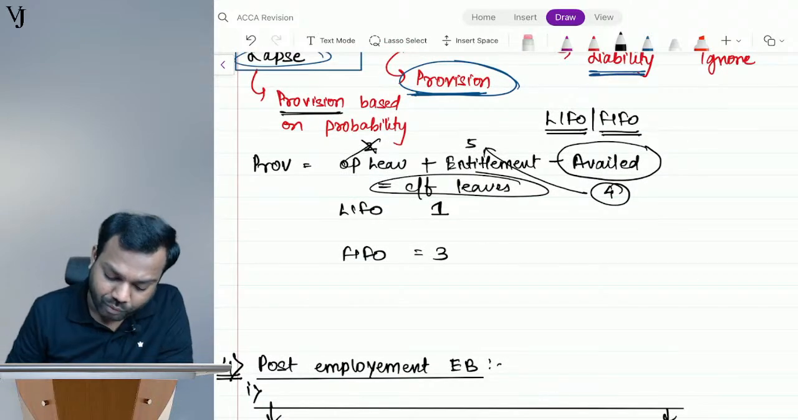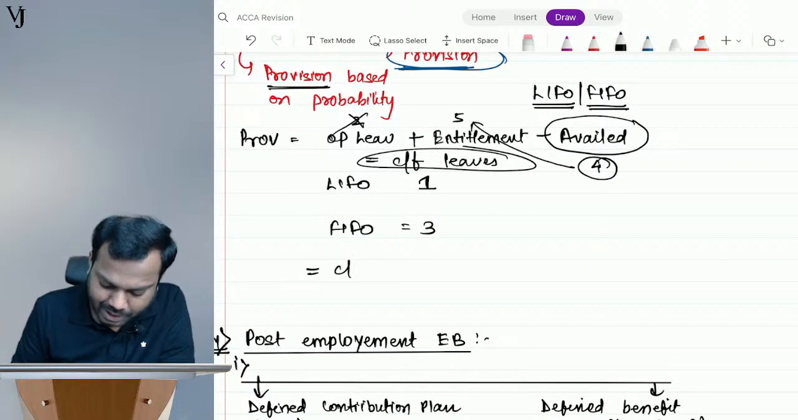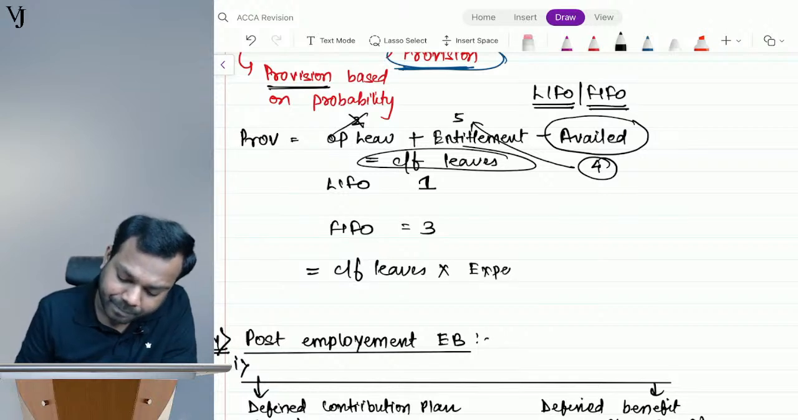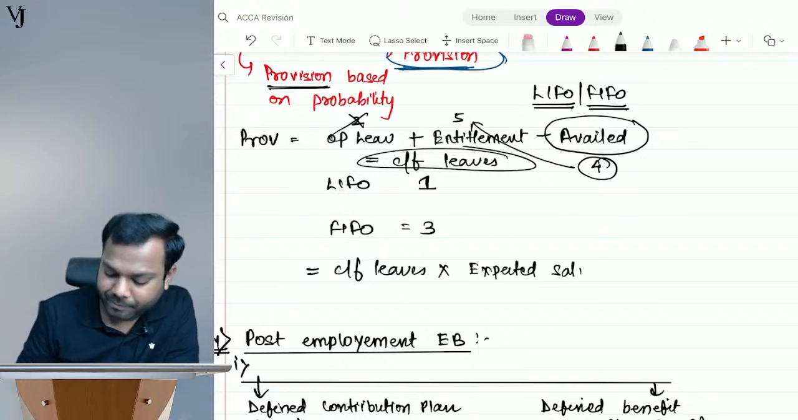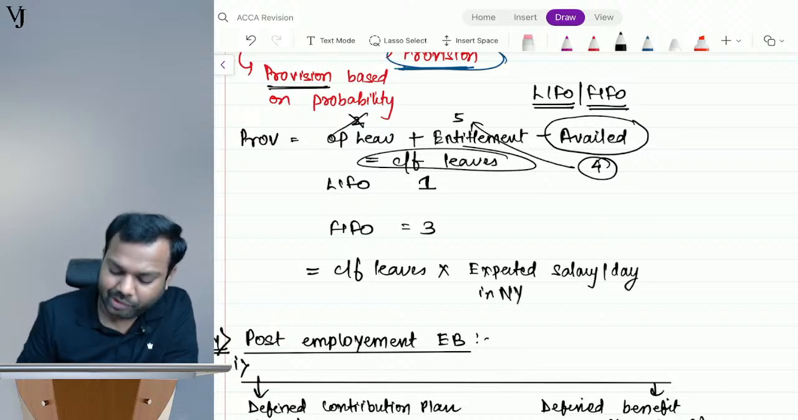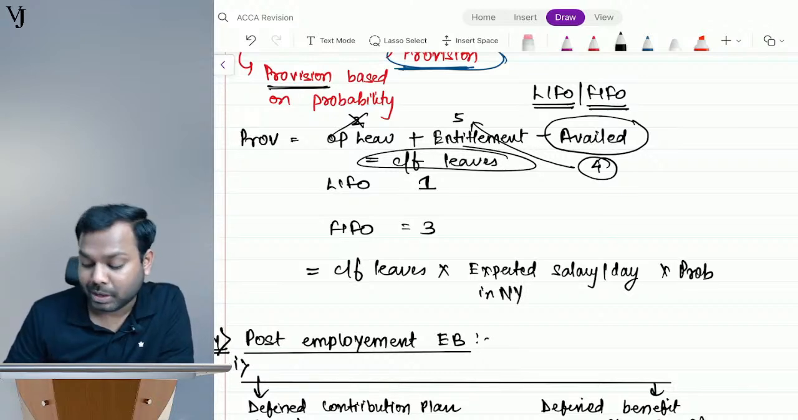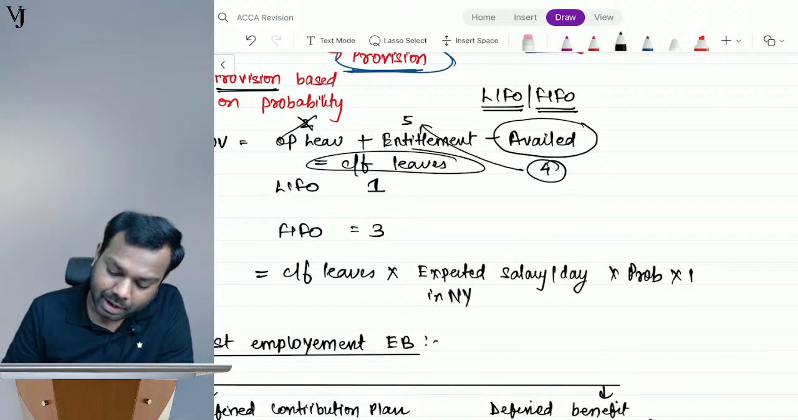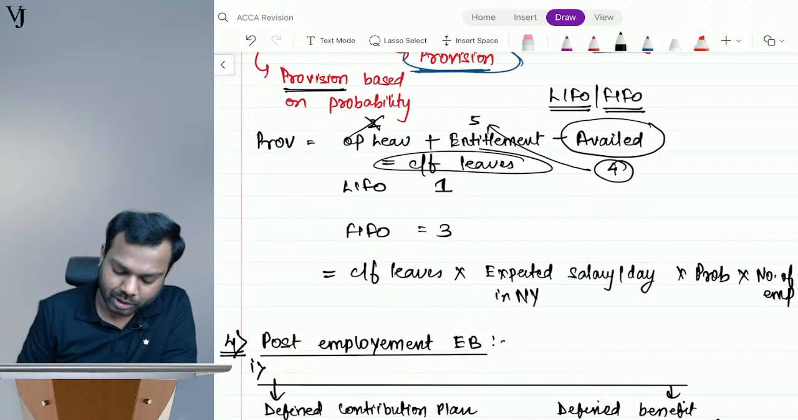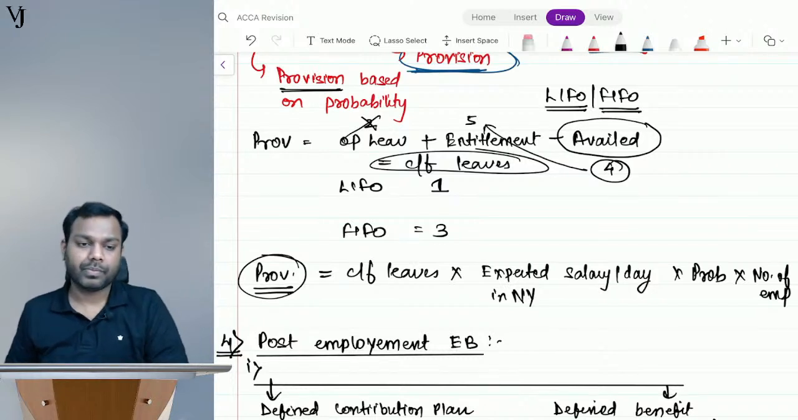Okay, now in the carry forward leaves, the provision is equal to, again, carry forward leaves multiplied by expected salary per day in next year, multiplied by the probability that the leaves will be availed, if the probability is required to be multiplied, right, multiplied by number of employees, and this will give you the provision amount. I hope it is clear to everyone.